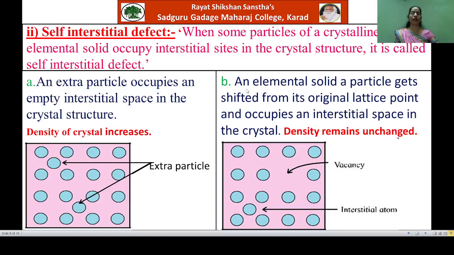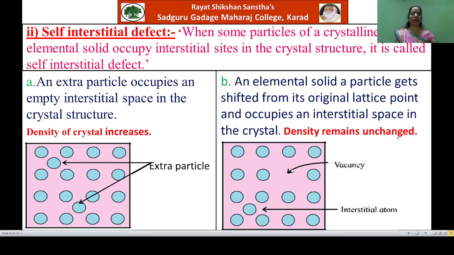Here, in an elemental solid, a particle gets shifted from its original lattice point and occupies an interstitial space in the crystal lattice. You will observe here in this picture that the particle has been shifted from this original site and it occupied the interstitial position.